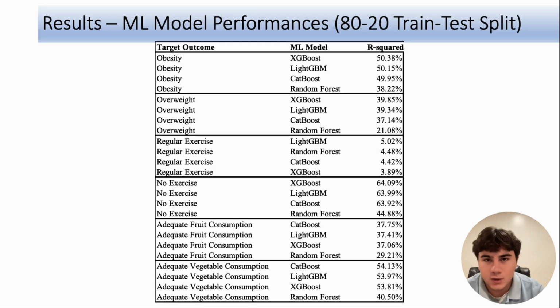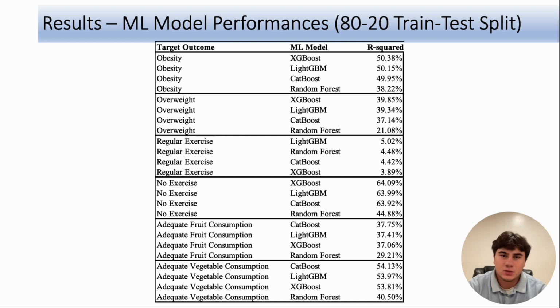So here are the outcomes and the machine learning model's performance using 80% of the data to train the models and 20% to test its accuracy. The top machine learning model in each target outcome category had the highest R-squared percentage. R-squared shows how much of the variation in the data the model can explain. So a higher R-squared value would indicate a better performing model compared to the other models.